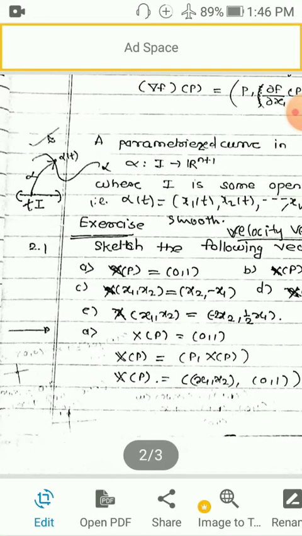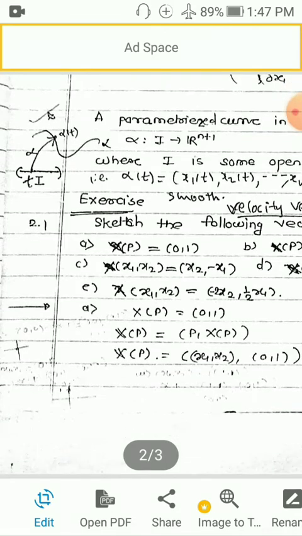See now the figure. This is the curve shown, that is alpha. A curve is always denoted by alpha. Now see below. You have taken some open interval I. All these are members of I. This is an open interval in R, meaning every point in I is a real number. So this is the domain of our function alpha. This function will act on every point of I to get its image.